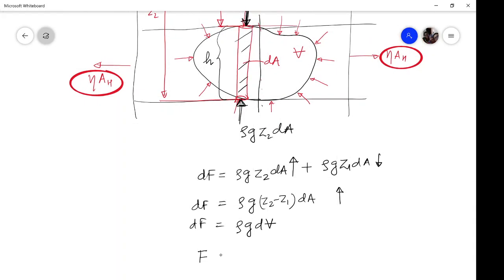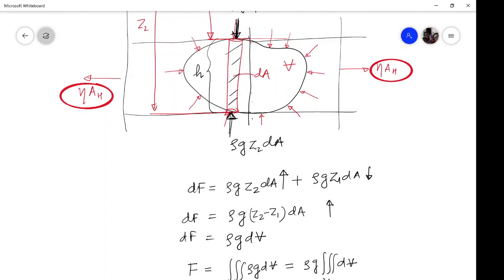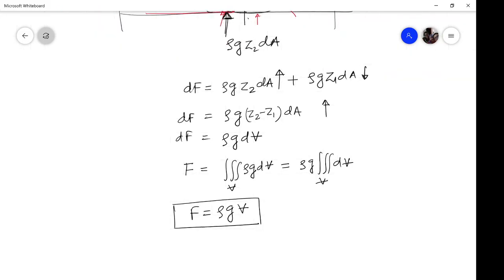Okay, so the net force acting on this particular object which is immersed or submerged in the fluid will be given by the volumetric integration of rho g dV. So if you take this rho g outside, this is nothing but integration over the full volume, which is nothing but the volume. So this is rho g V. This is the force which is acting on this particular body which is submerged in the fluid and acting in the upward direction. This force is what we called as buoyancy force.